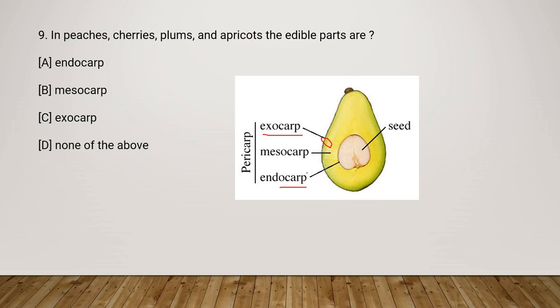The endocarp is the hard part of the fruit and is made of fibrous lignin, and the mesocarp is usually the fleshy edible part of the fruit. So the answer here will be, in peaches, cherries, plums and apricots, the edible parts are mesocarp. And I remember one more thing.